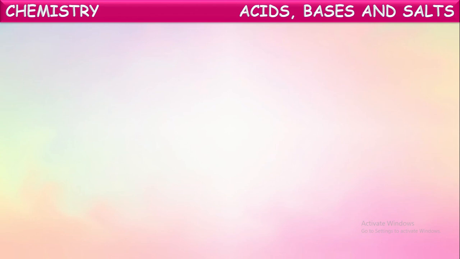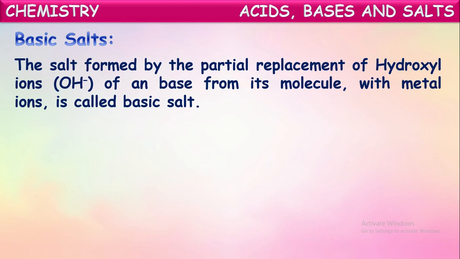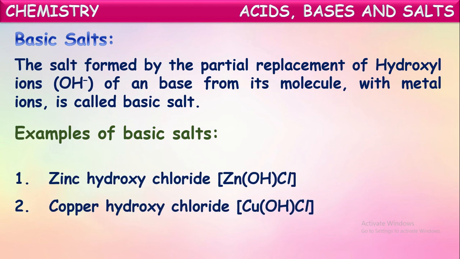Another kind of salts are basic salts. The salts formed by the partial replacement of hydroxyl ions, that is OH minus ions, of a base from its molecule with metal ions are called basic salts. So when a salt is formed with a partial replacement of OH minus ions, then the salt is called basic salt. For example, zinc hydroxychloride.